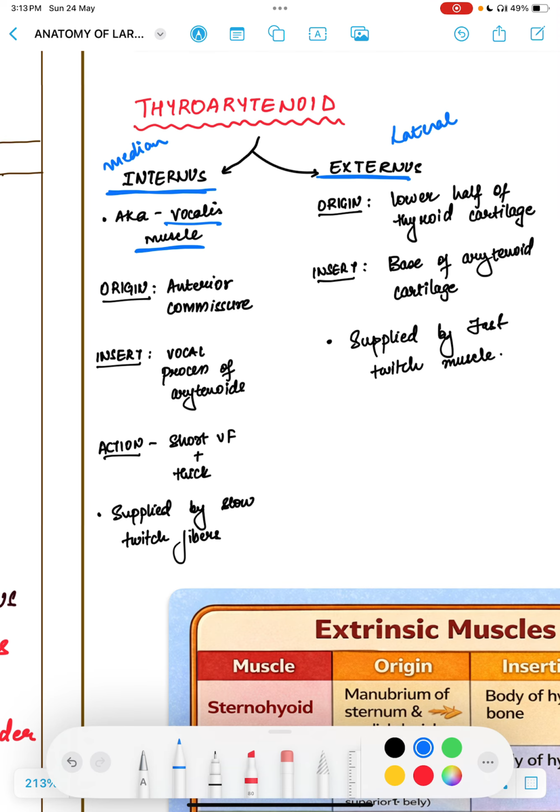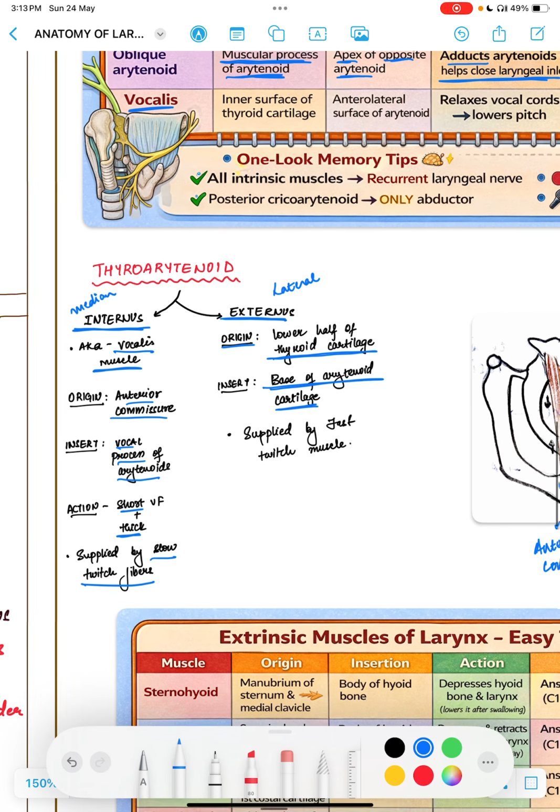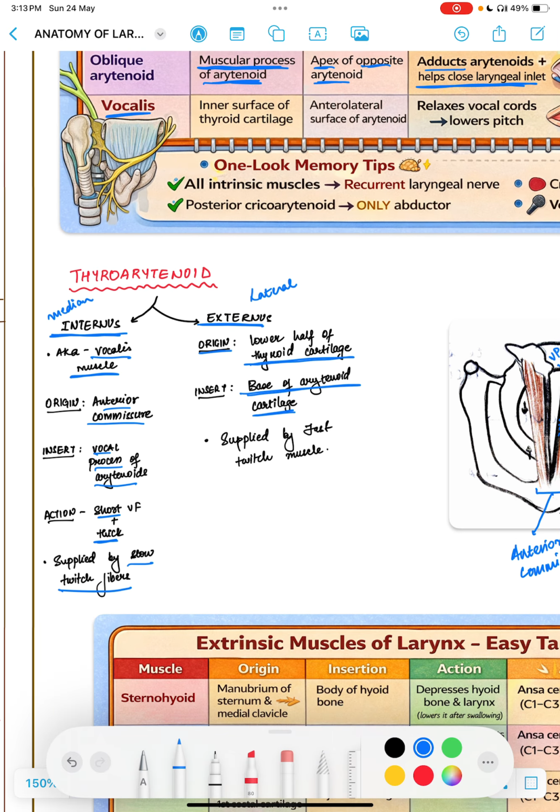Okay, so let's come back. Now, what is the origin of the vocalis muscle? It is the anterior commissure. Insertion is vocal process of the arytenoids, and action, it makes the vocal cord short and thick. Clear? And it is supplied by slow twitch fibers. Right, so this is not that important. Now, what is the lateral one or the externus? It gets its origin from the lower half of the thyroid cartilage. It is getting inserted into the base of the arytenoid cartilage. Okay, this is about the thyroarytenoid muscle, about the vocalis muscle, whatever you want to call it.